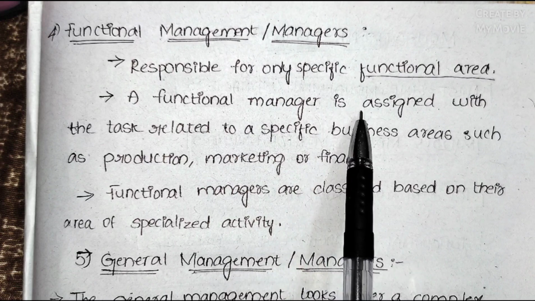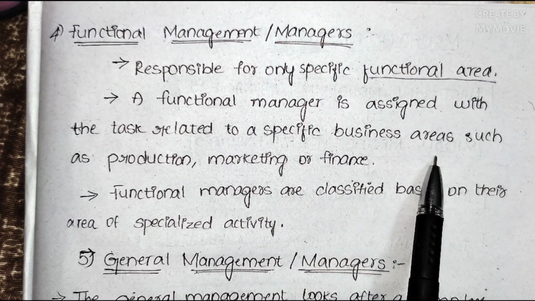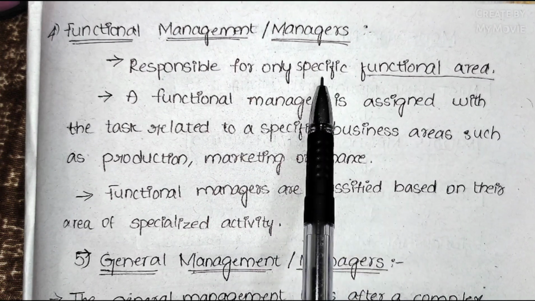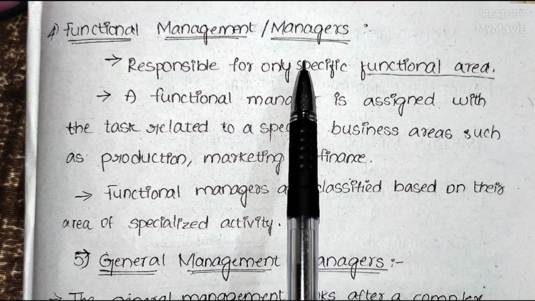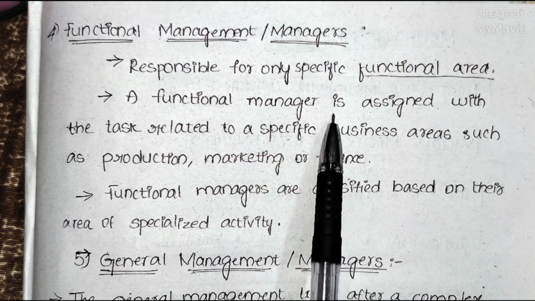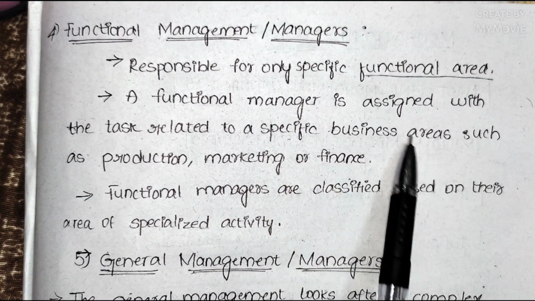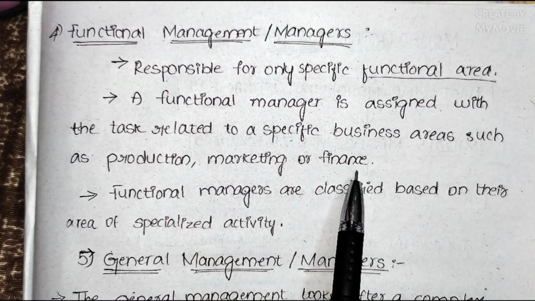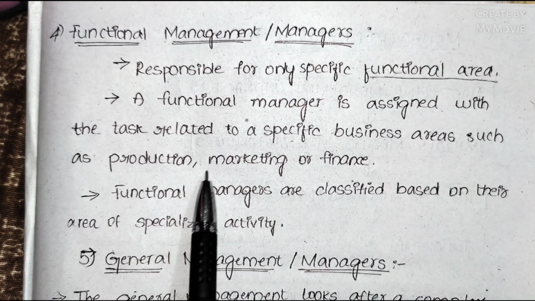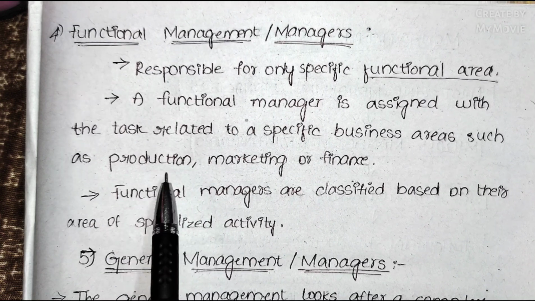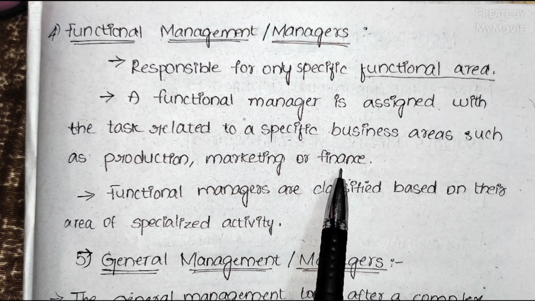A functional manager is assigned tasks related to a specific business area. That means these managers are not responsible to interact with other level managers. They only look after specific business areas such as production or marketing or finance. So the production manager is only responsible for the activities going on in production, and the same goes for marketing or finance.